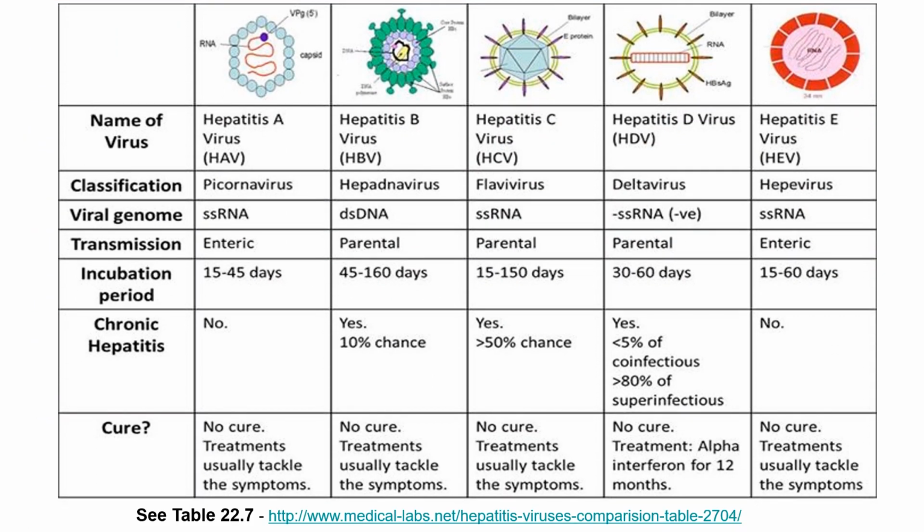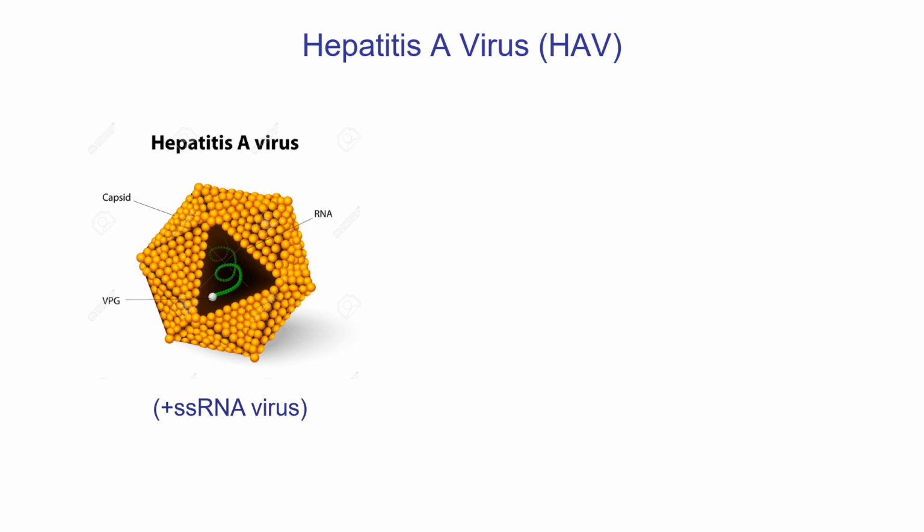So here's a handful of hepatitis viruses. I'm just going to talk about hepatitis A, hepatitis B, and hepatitis C. D and E are a lot less common. So here's hepatitis A. Notice that all of these viruses are very different viruses. The only thing they have in common is that they infect the liver and that they cause hepatitis. But in terms of the viral structure, they're very, very different.